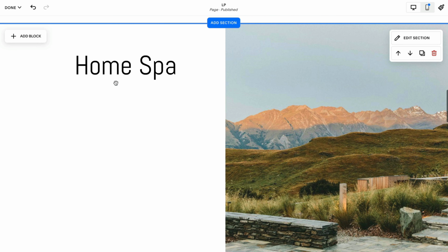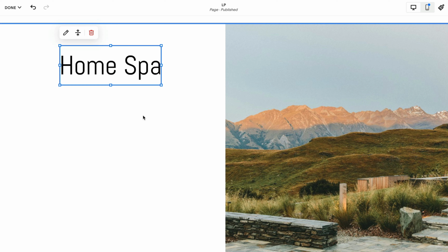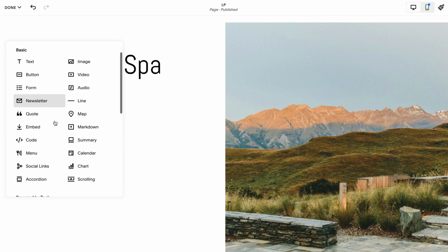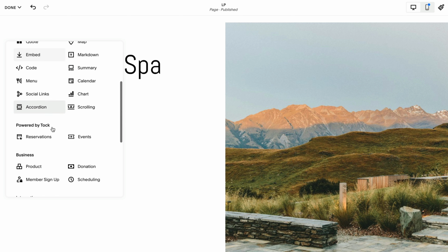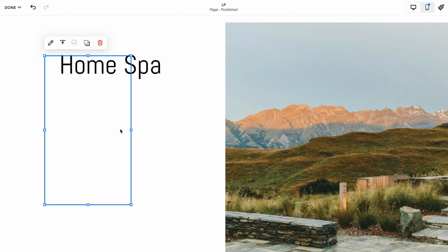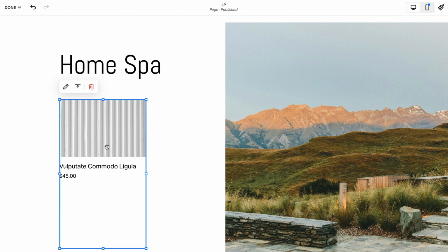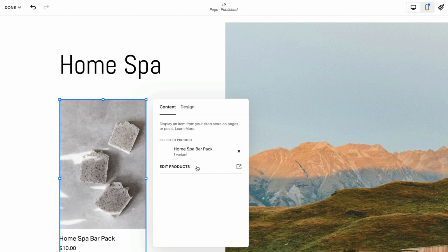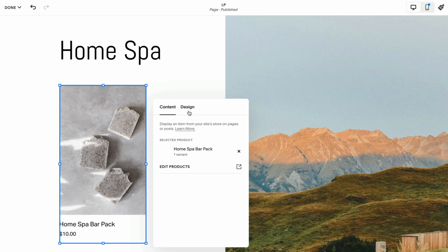And what I'm going to do is I'm actually going to add the product. So in the Squarespace inventory, I already added our products. This has a full commerce shopping cart integration, but I'm just going to show you. So we insert a product, and now it's got a placeholder. We hit edit, we search the product, and this is our spa item. There's our home spa pack, and I want to customize the design.